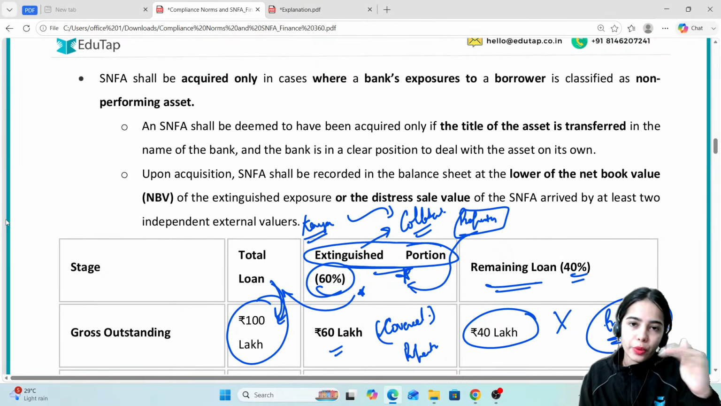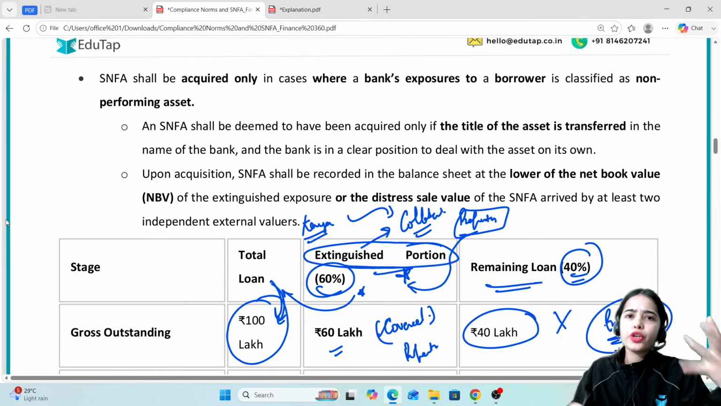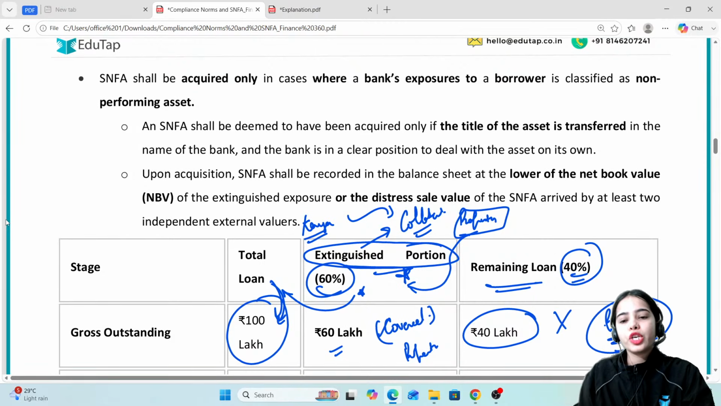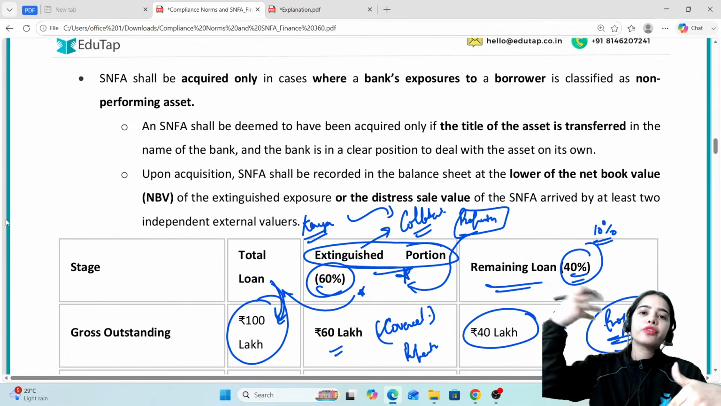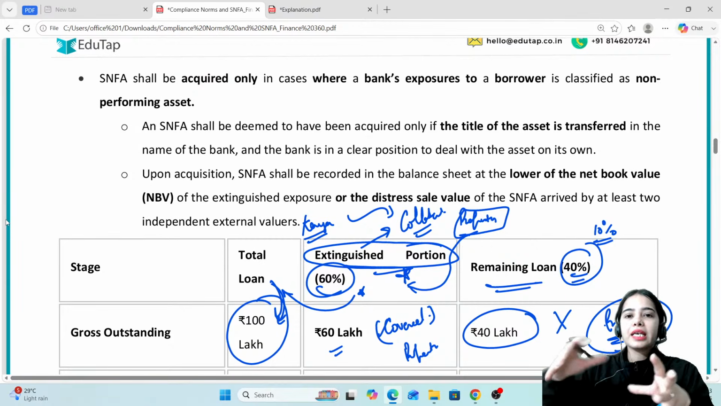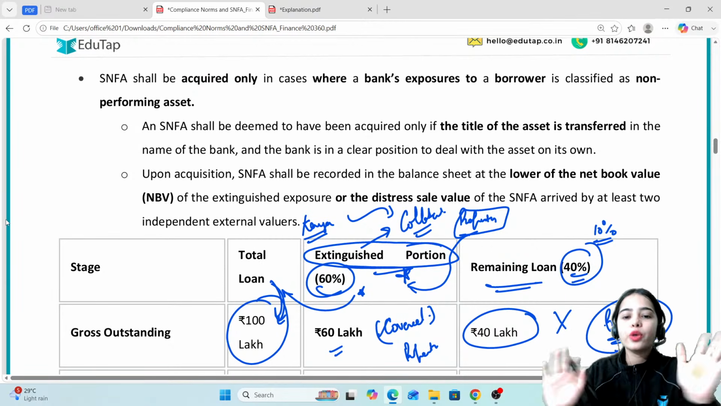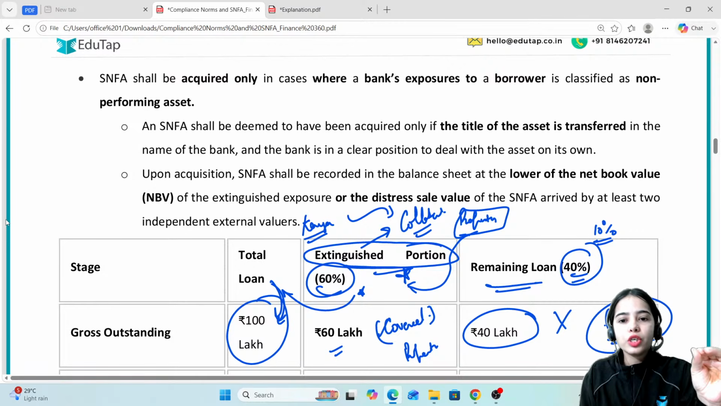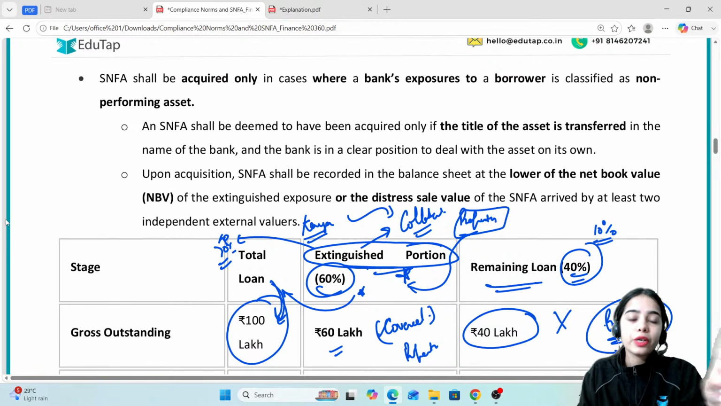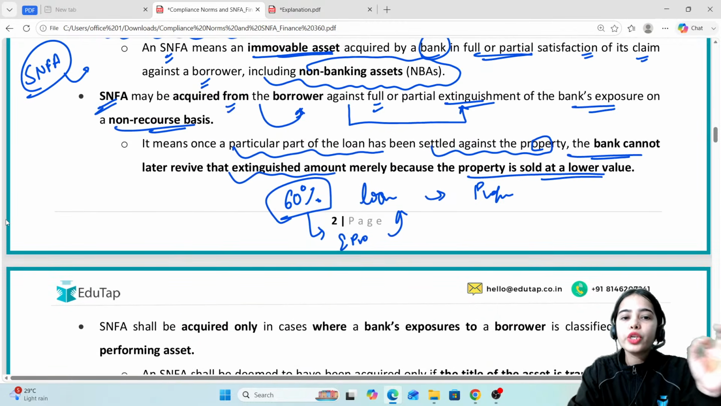The bank has said that okay, 60% of your loan is getting covered by the property, you just have to pay the remaining amount, or 90% of your loan is getting covered through the property, that is the extinguished portion, you just have to pay the rest 10%. If the extinguished portion has been decided, and later after 2 or 3 years the bank sells that property, the bank cannot say that actually the loan repaid through the collateral is only 40% or 30%, you have to pay the rest. This cannot be said by the bank. That's why it is on a non-recourse basis.